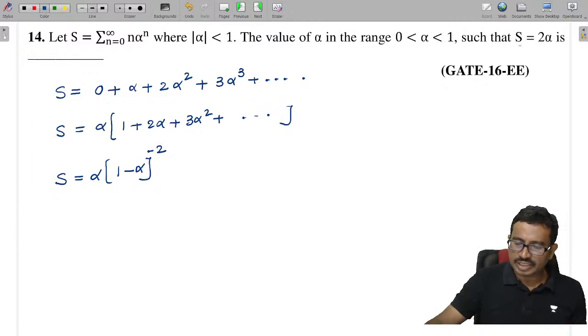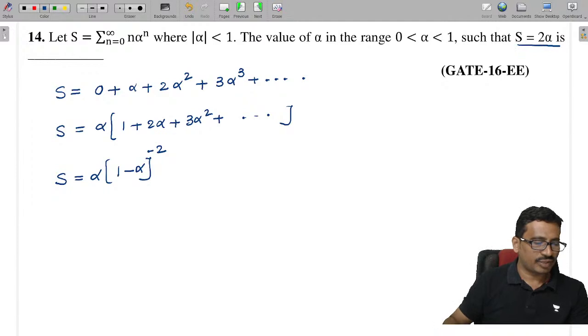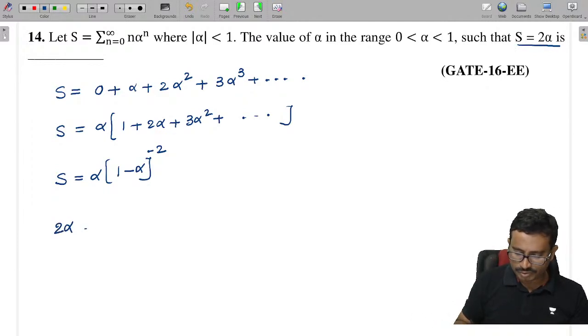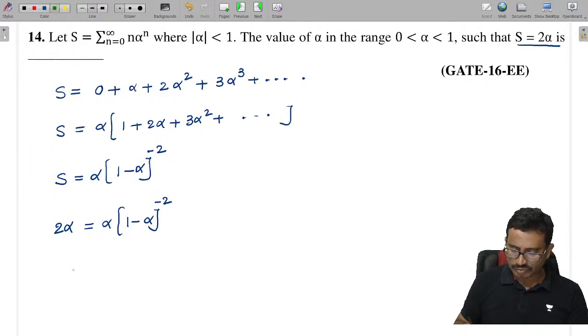They have given S value as 2 alpha, so I can use this: 2 alpha is equal to alpha into 1 minus alpha whole power minus 2, right? Now alpha will get cancelled. So what we have, tell me? 1 minus alpha whole square, which becomes 1 by 2.